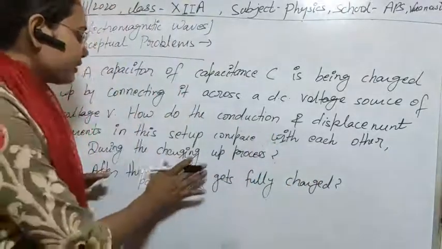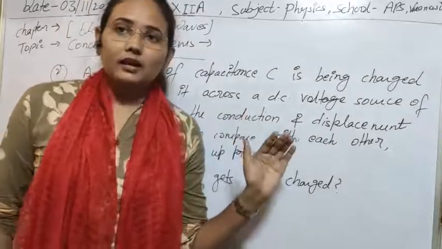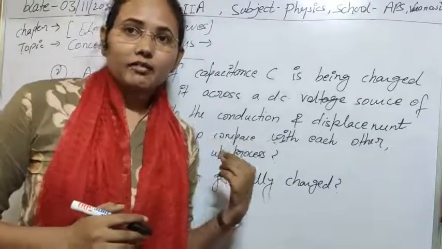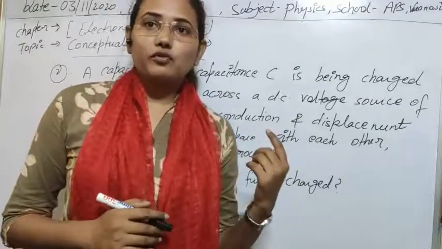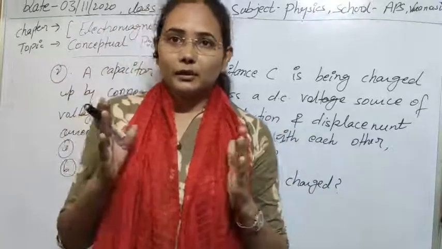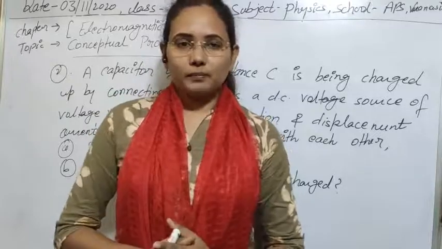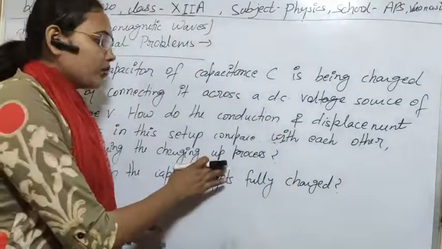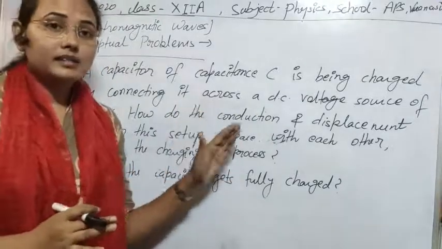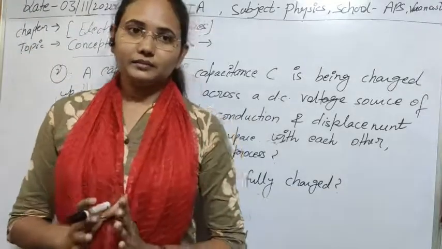So when the capacitor is charging, and we are connecting the supply to the capacitor, in the connecting wires there is a conduction current flowing during the charging. In that sense, between the plates of the capacitor, an equivalent displacement current is also set up. So during the charging there is an equivalent displacement current between the plates of the capacitor, as there is the conduction current in the connecting wire due to the supply. Clear?